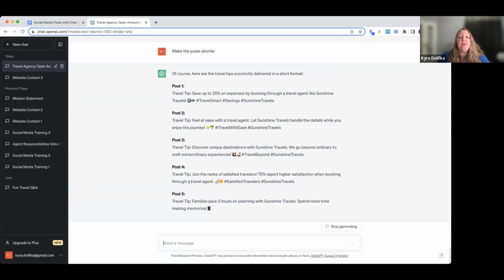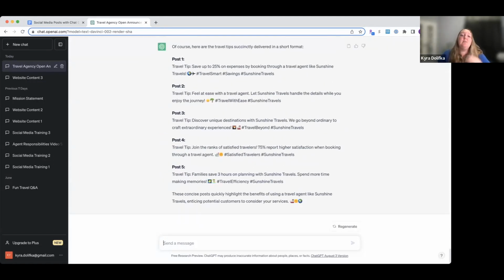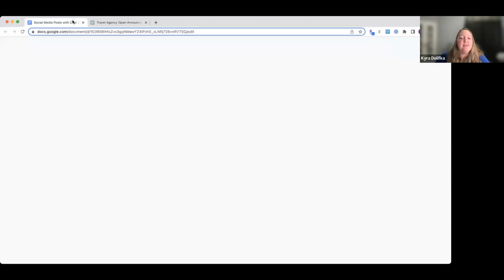Okay, so these are really good for very short posts. Maybe you want to use this statistic on a TikTok or something, right? Something where you don't have a lot of room, or maybe it's a tweet for your Twitter if you're using Twitter. So you can see here we have some flexibility with what we are getting back from ChatGPT.